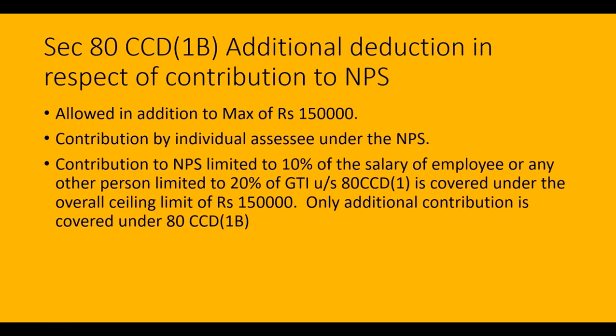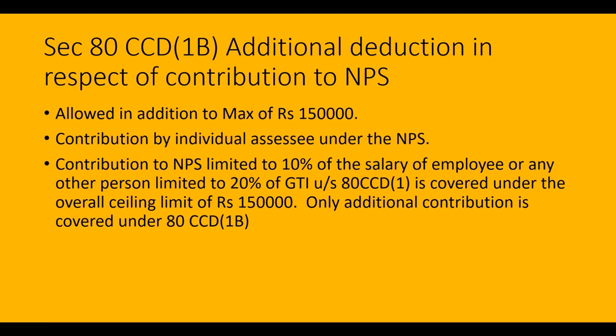Then section 80CCD(1B) is called an additional deduction in respect of the contribution to the National Pension Scheme. Here an additional deduction up to a maximum of rupees 50,000 is allowed. Please do remember that this is in addition to rupees 1,50,000.